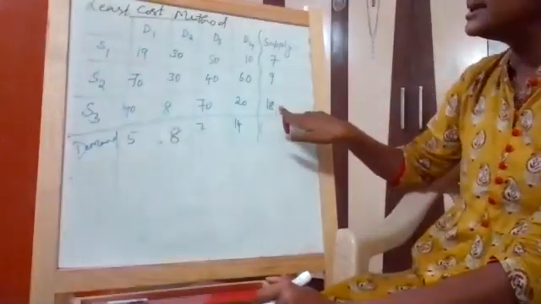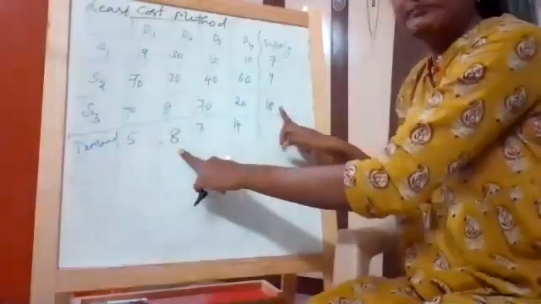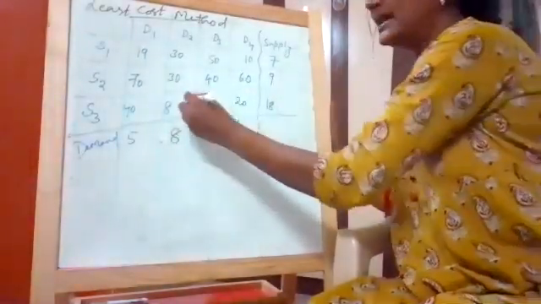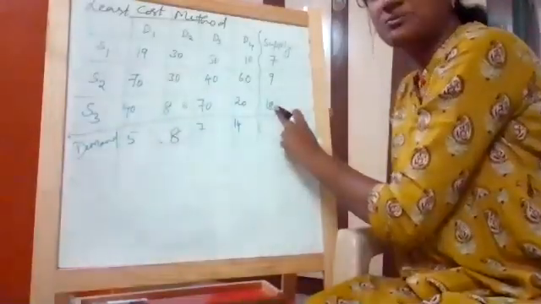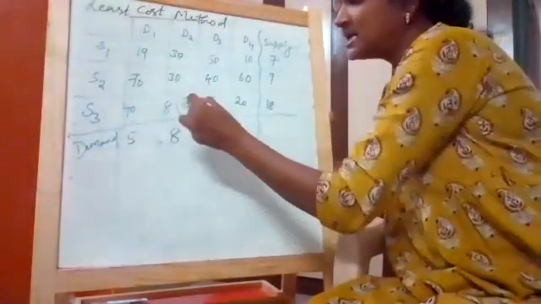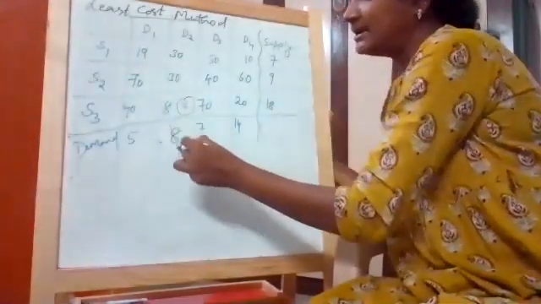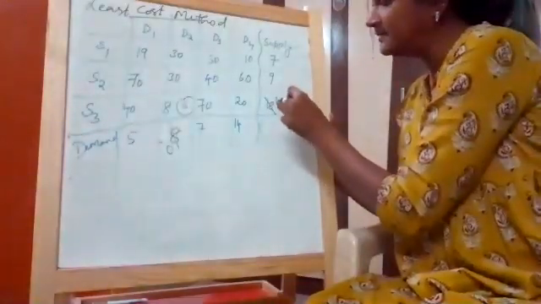The supply for this is 18. The demand and supply for this particular cell are 8 and 18. So I will allocate the smallest value out of these two. Out of 8 and 18, the smallest value is 8. I will allocate this. Because I allocated 8, 8 minus 8, I'll make this 0. 18 minus 8, it is 10.